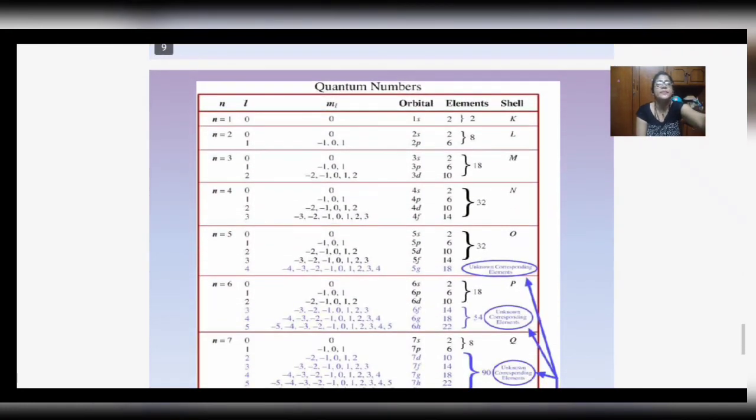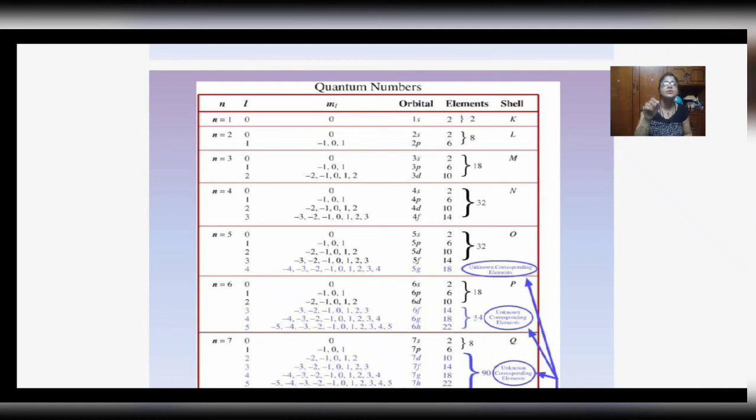This table will give you the idea about the electron holding capacity of the orbitals and the different elements present in the periodic table. How many elements will be present in a particular row or column is also represented by these quantum numbers.